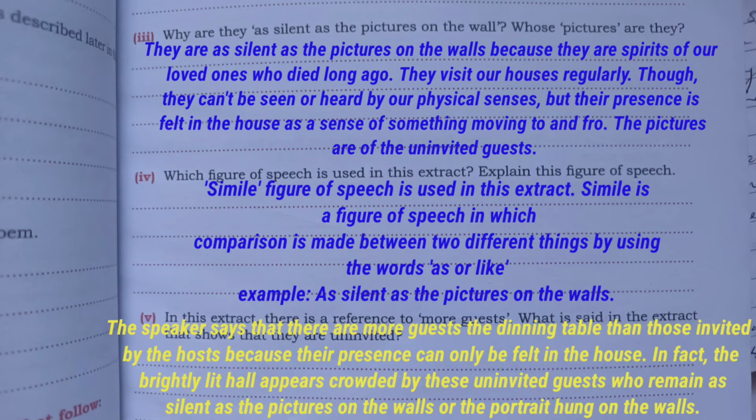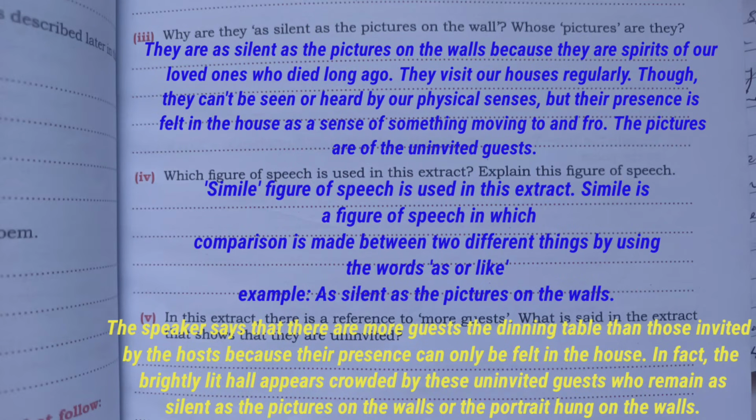Next, number 4. Which figure of speech is used in this extract? Explain this figure of speech. So the answer will be: the simile figure of speech is used in this extract. Simile is a figure of speech in which a comparison between two different things is clearly stated using the words as or like. For example, as silent as the pictures on the wall.